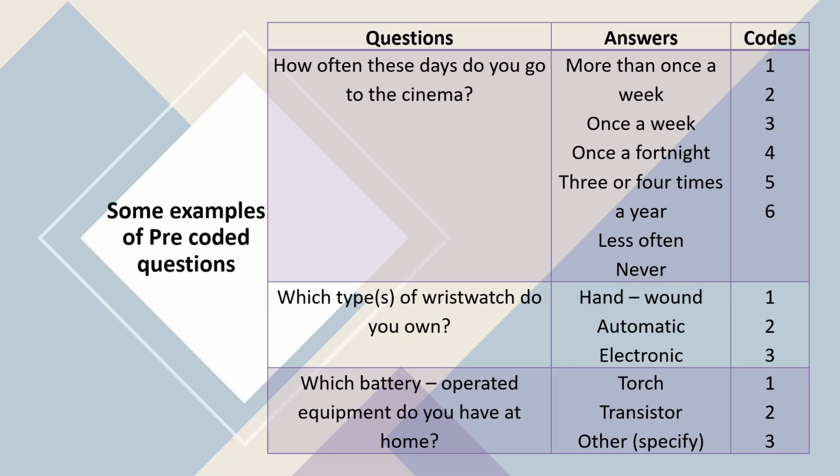Like this. Second question, which types of wristwatch do you own? The answer could be hand wound, automatic, electronic. This could be coded as hand wound as a 1, automatic 2, electronic 3. So in a similar way, the responses to the questions can be coded and categorized in different series or groups.